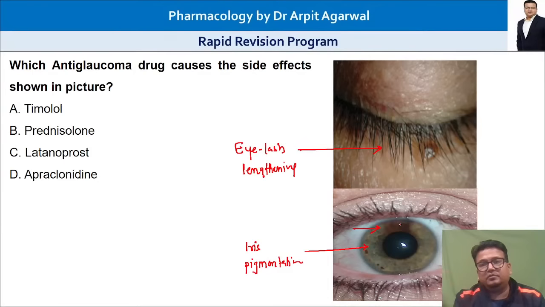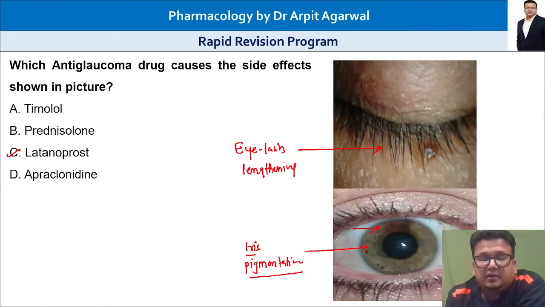I hope now everybody is clear what heterochromia iritis is. The brownish iris pigmentation that you can see is the side effect of latanoprost or prostaglandin analogs. Very commonly asked question: heterochromia iritis and lengthening of eyelashes.